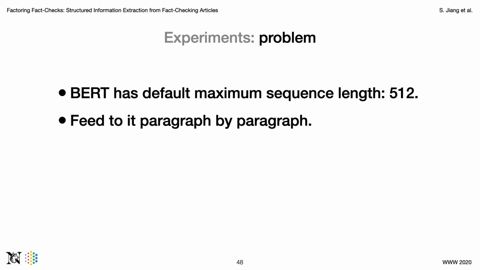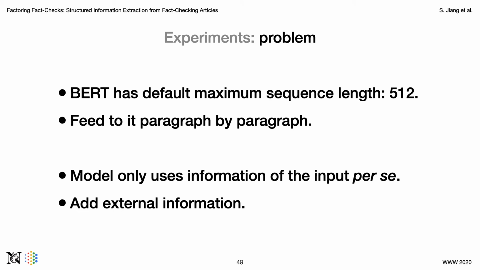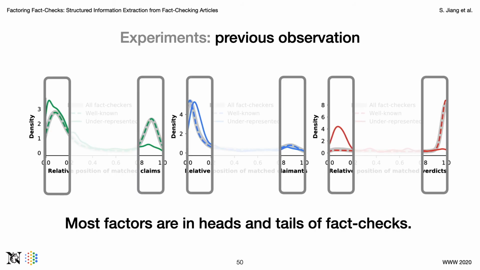One specific design of BERT is that it has a maximum sequence length of 512. Considering that fact checks are usually long articles, we need to feed fact checks to BERT paragraph by paragraph. This leads to a new concern that our model can only use information of the input sequence per se, but cannot have a global view of the entire fact check. So we want to try to add some external information to the process. Recall that our previous observations show that most factors are in heads and tails of fact checks.